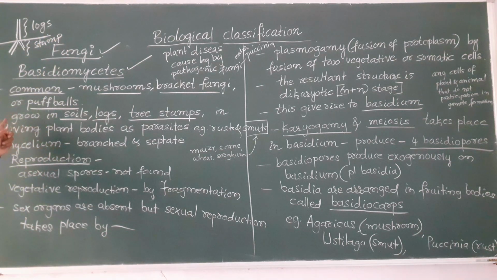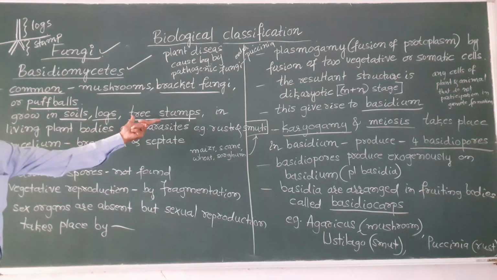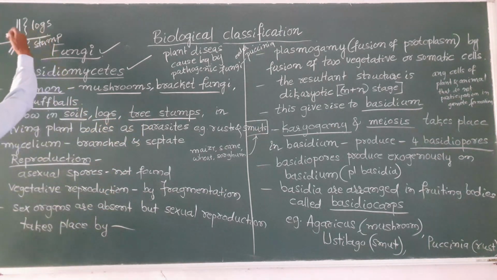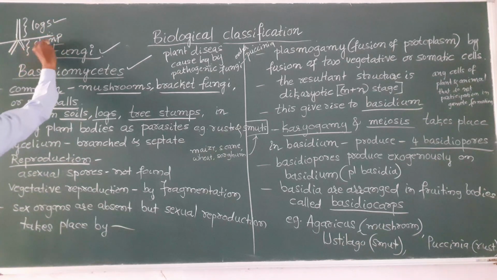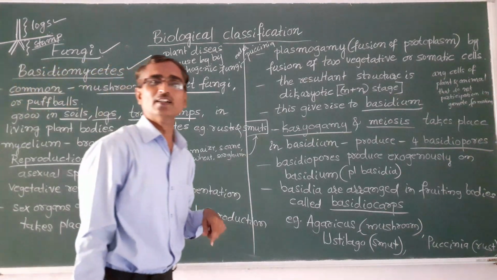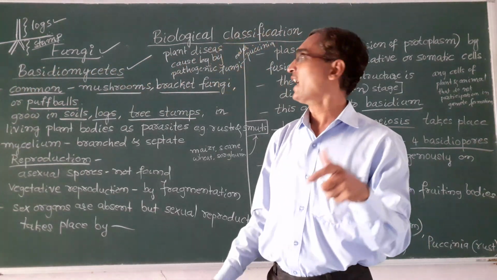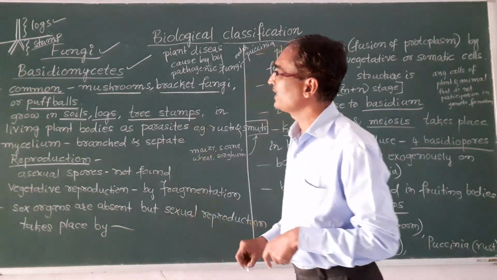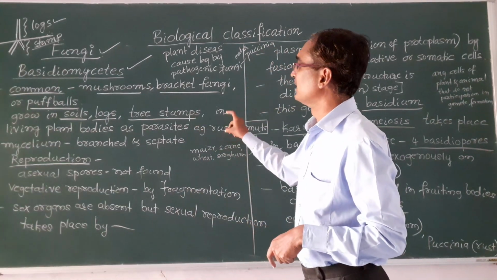So these Basidiomycetes grow in soil, logs, and tree stumps. The part which is above the ground is called logs, and the part below the ground or soil is called stump. And they also grow in living plants, plant bodies, as parasites.